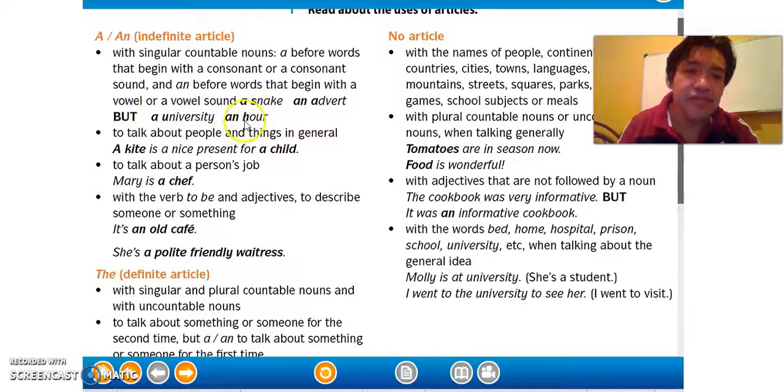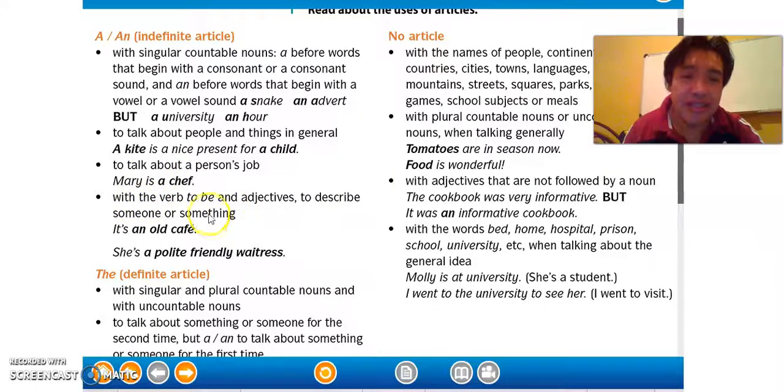Then we have an hour. Here it is an because this h does not sound, so here we have the sound of a vowel. That's an hour. We also use it to talk about people and things in general. For example, a kite. A kite is a nice present for a child. To talk about a person's job, you already know this. For example, Mary is a chef, a doctor, a mechanic, and so on.